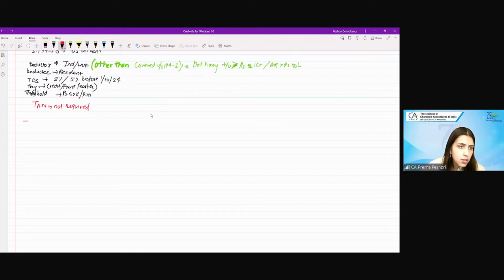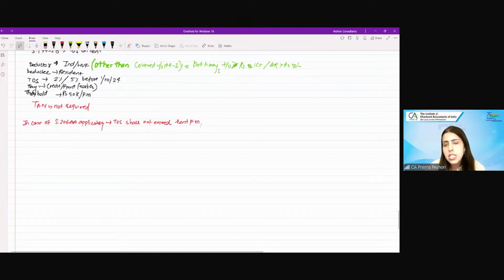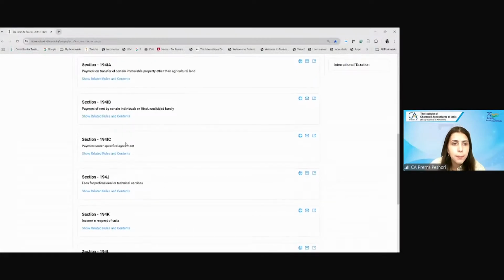Write here: in case of section 206AA applicability, TDS shall not exceed the rent per month. Just simply write this, but we will discuss it in a short while. Fine. So this completes your 194IB.